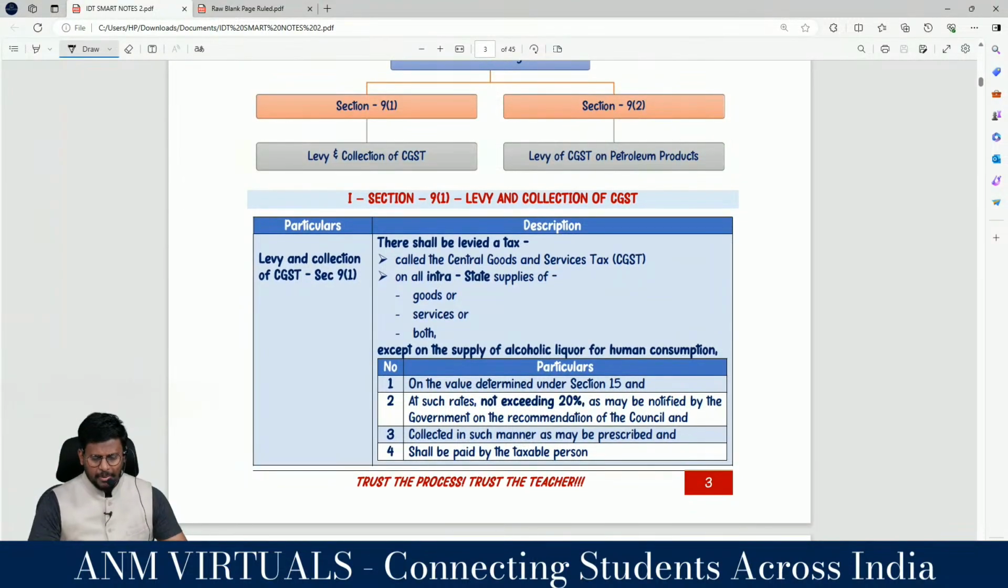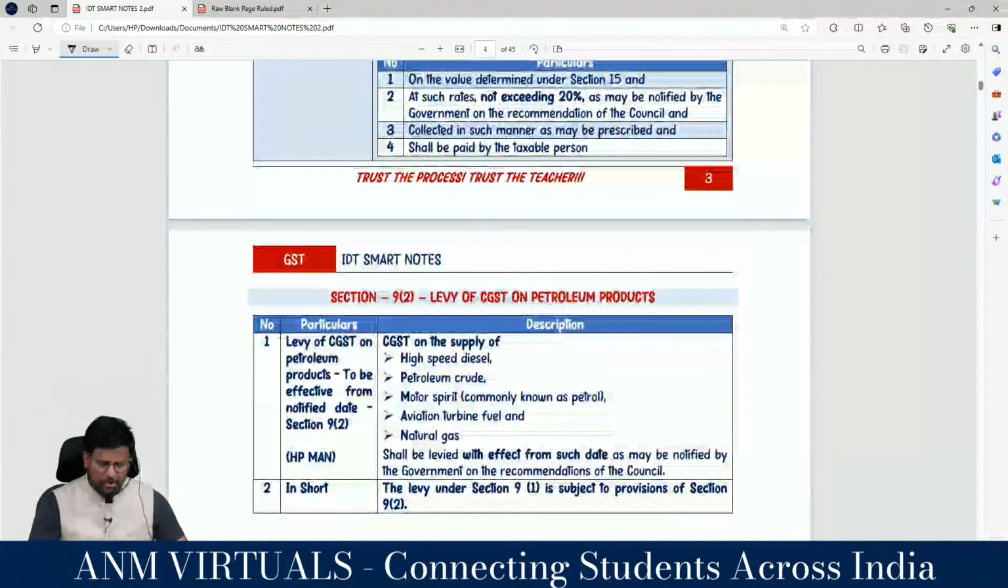Yes, sir. There shall be levied a tax called Central Goods and Services Tax on all intrastate supply of goods or services or both, except on the supply of alcoholic liquor for human consumption, on the value determined under section 15, at such rate not exceeding 20% as may be notified by the government on the recommendation of the council, collected in such manner as may be prescribed, and shall be paid by the taxable person.